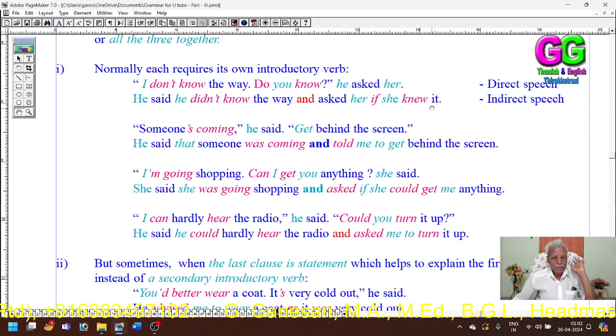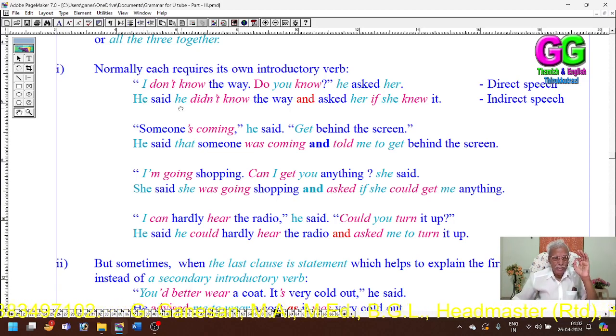So the first sentence is a statement, and we have used the statement reporting word said or told. "I don't know the way." He said he didn't know the way. Here I haven't used the conjunction that.